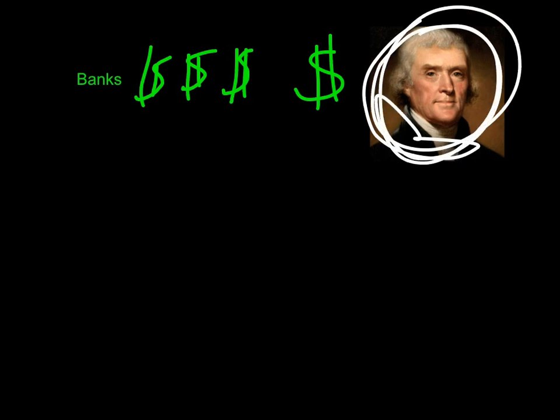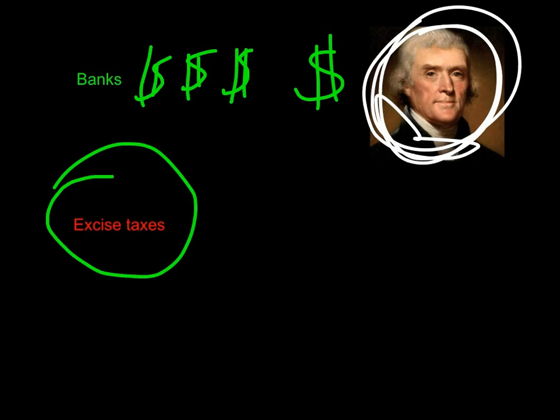This is one of the reasons that the parties were made, because of separate beliefs. However, we'll touch on that later. The second part of the BFAT plan by Alexander Hamilton was excise taxes.